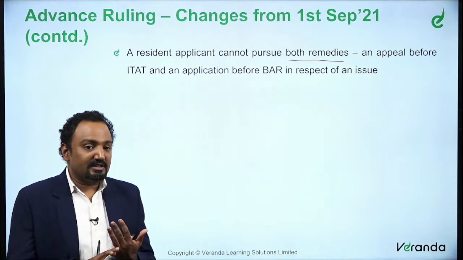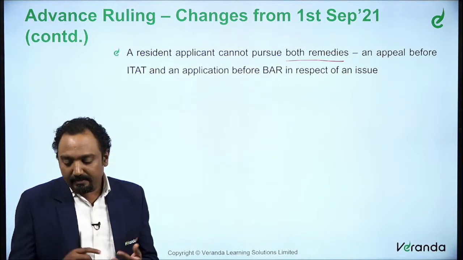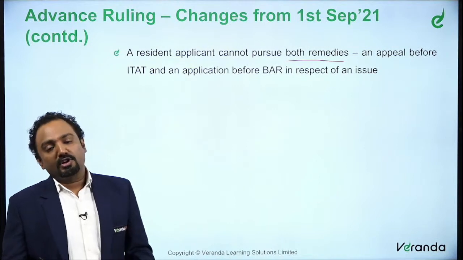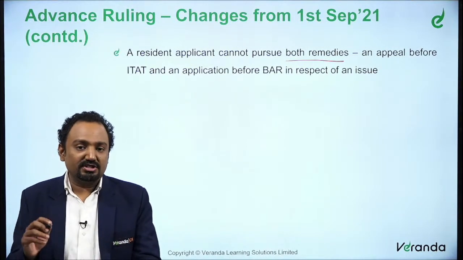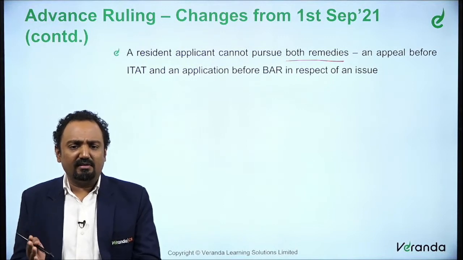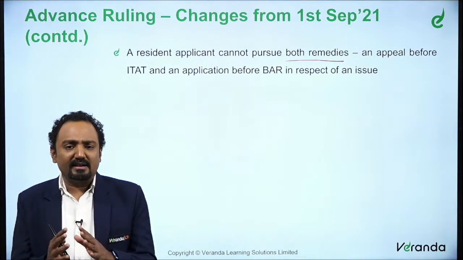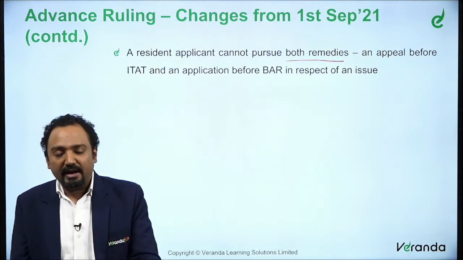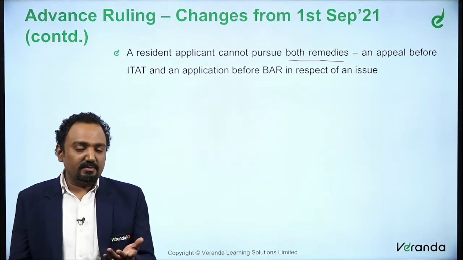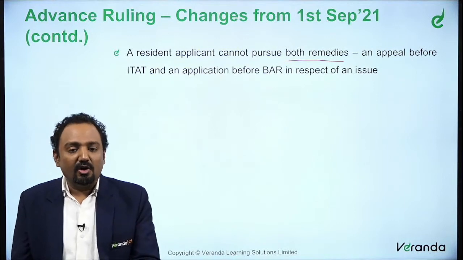When there is already an appeal pending before ITAT, an application before BAR in respect of that issue cannot be made. That is a restriction, which is right. If you look at it, it's very perfect to say: since the issue is already pending before the ITAT, why should I again discuss the same issue? You are anyways discussing with the ITAT.